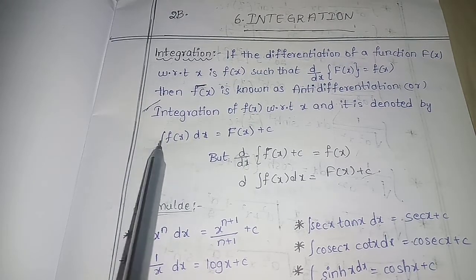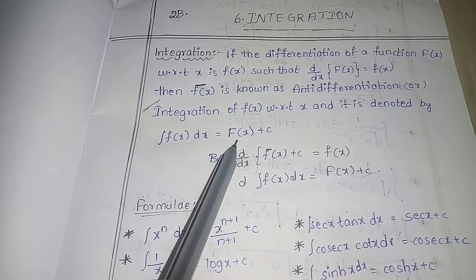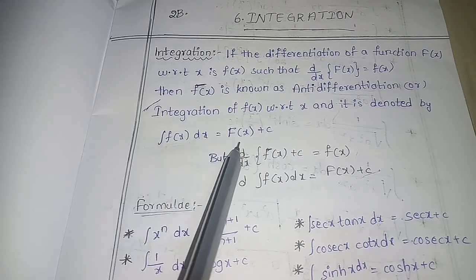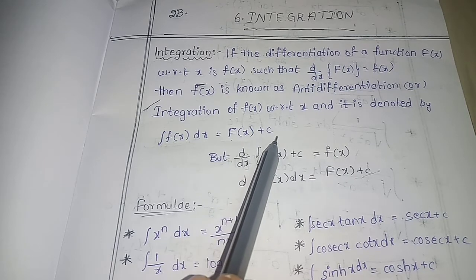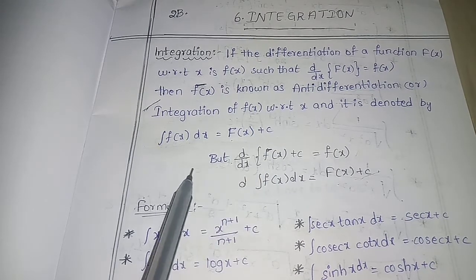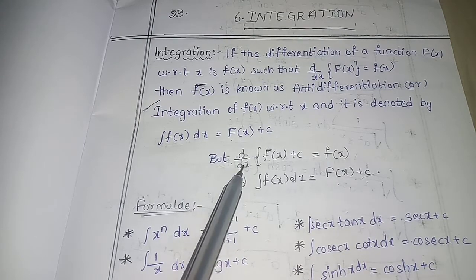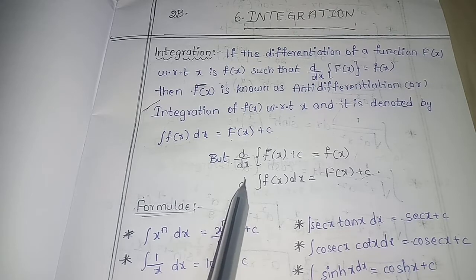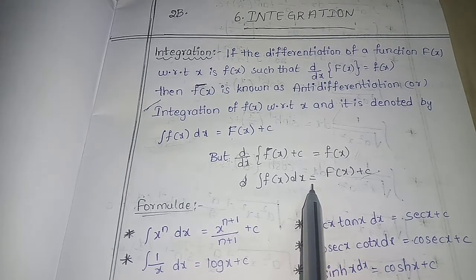By integrating the small value with respect to x, we can get a big value, big F of x plus c. This is the mathematical expression of differentiation, and this is the mathematical expression of integration.